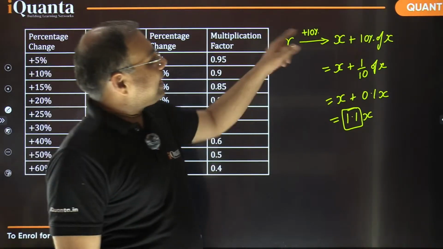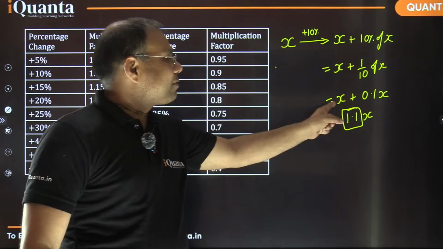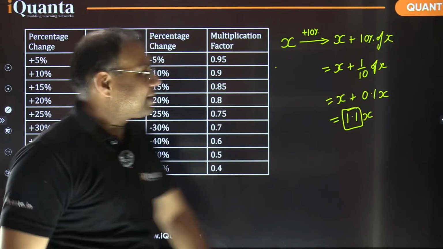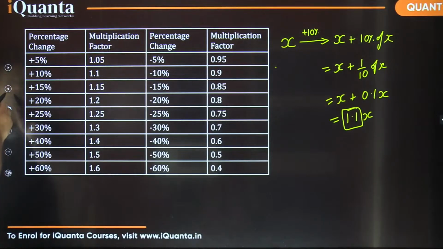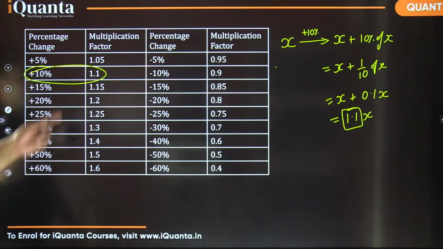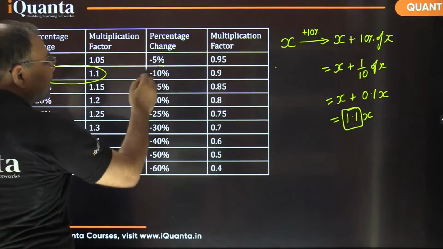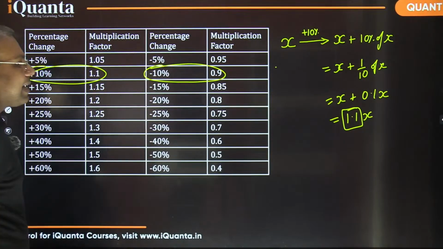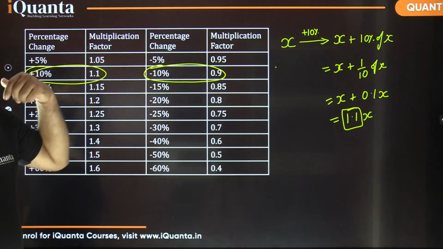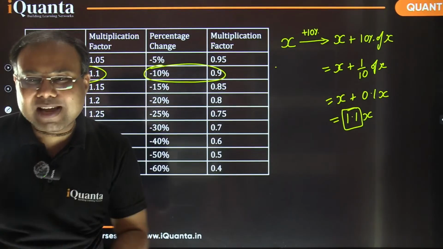If I would have decreased it by 10%, here would be a minus sign, this would be a minus sign, this would be a minus sign, and this will become 0.9, isn't it? So that is mentioned here if you see in this table. So a 10% increase means 1.1 as a multiplying factor. And if you had a 10% decrease, in that case we are having 0.9 as the multiplying factor. So using this multiplying factor is a very handy tool in solving the questions in a quicker method.